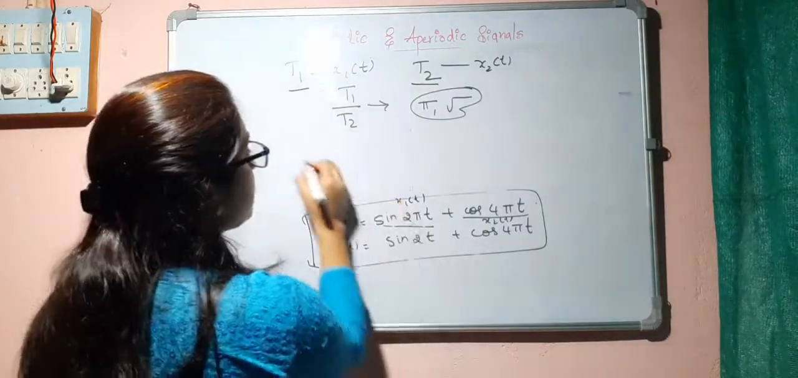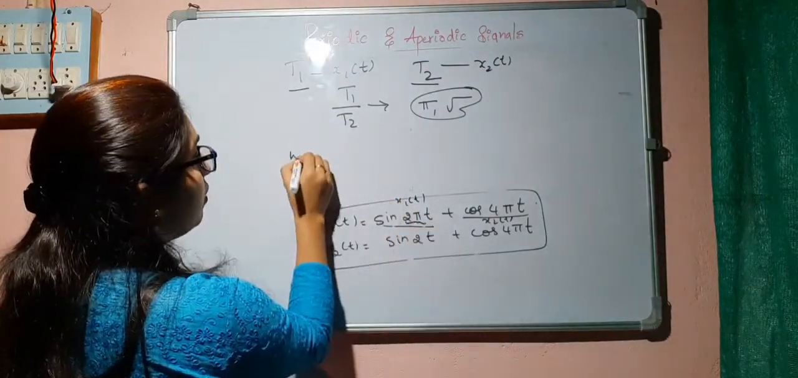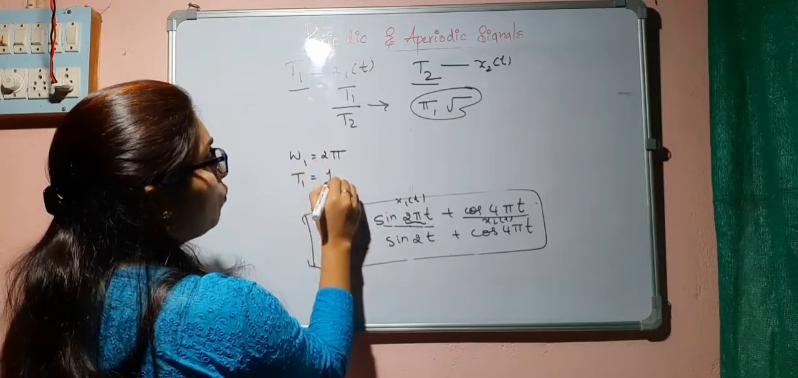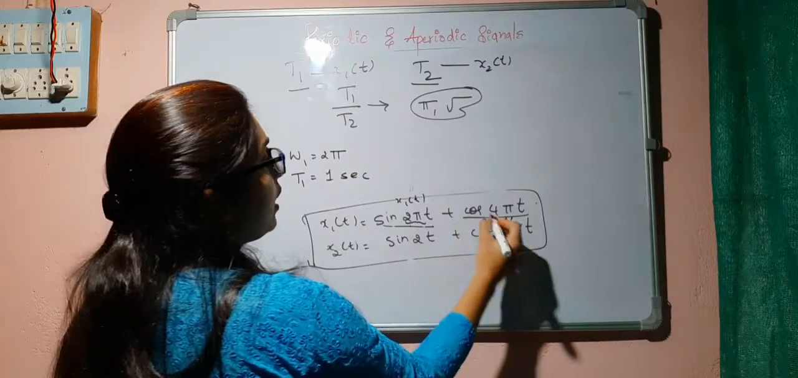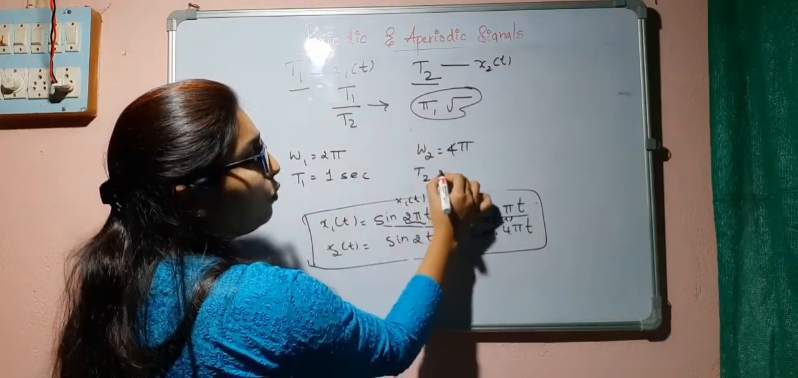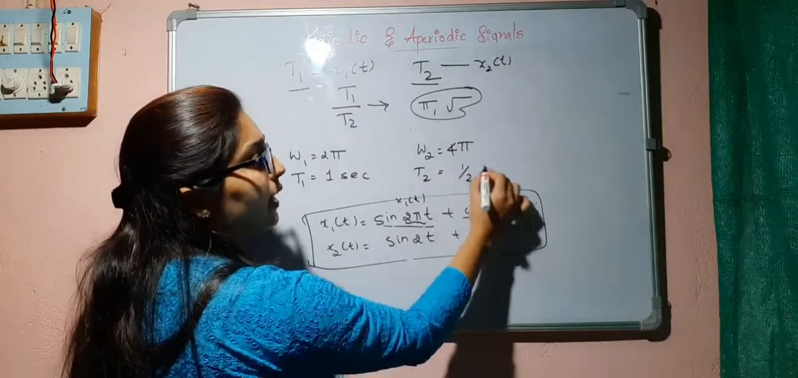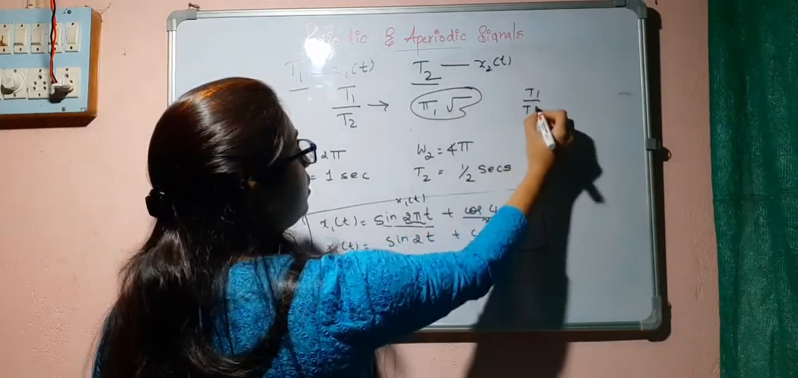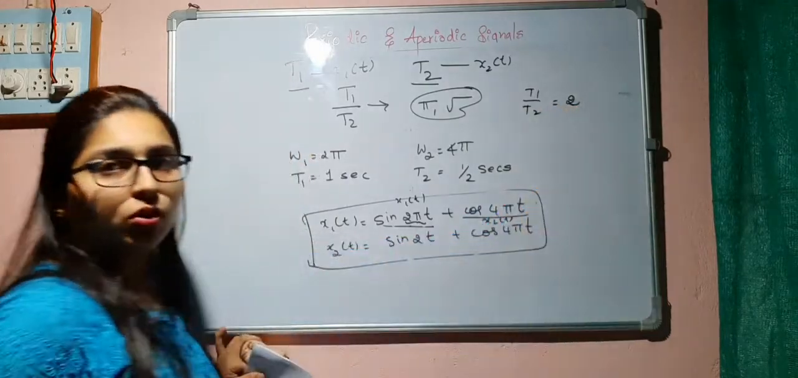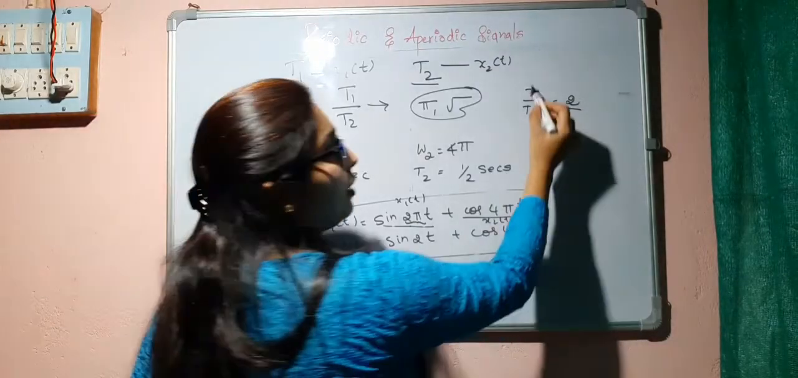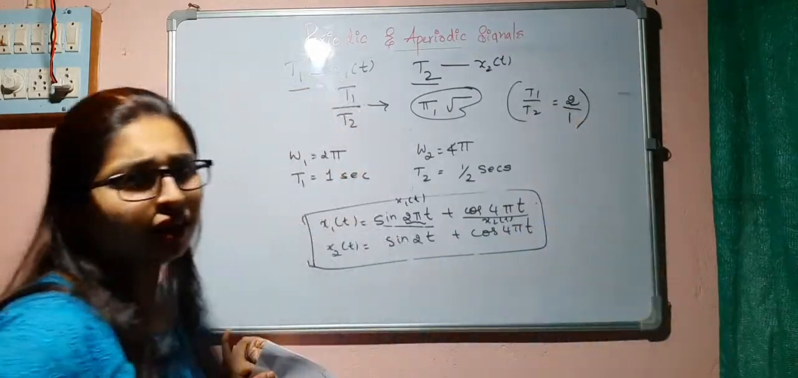So in this case we can say this is omega 1 which is equal to 2 pi. So T1 is equal to 1 second. In this case omega 2 is equal to 4 pi. So T2 will be equal to 1 by 2 seconds. So T1 by T2 will give you 2 by 1. So we can say it is rational, right?